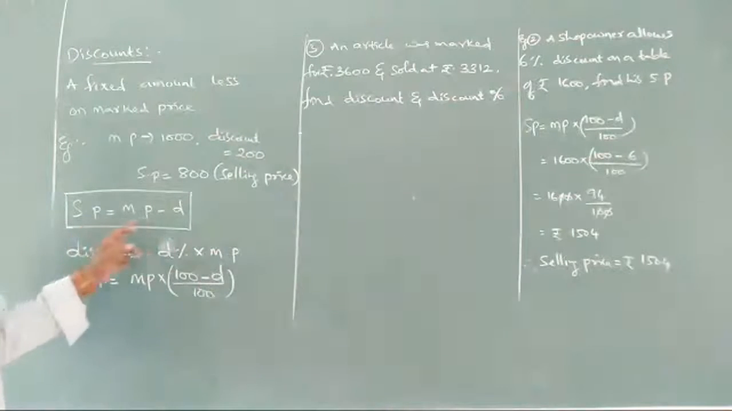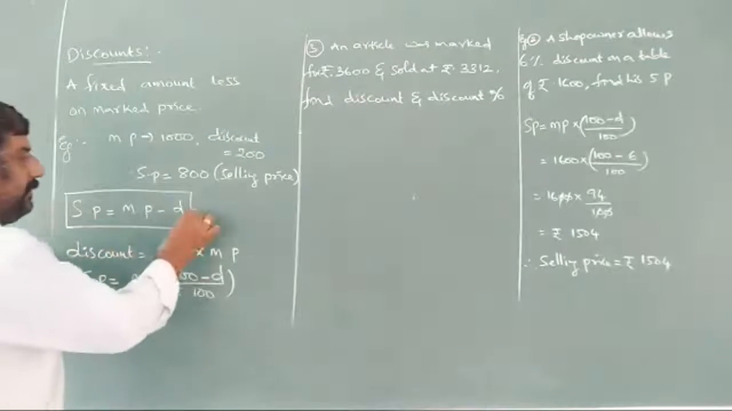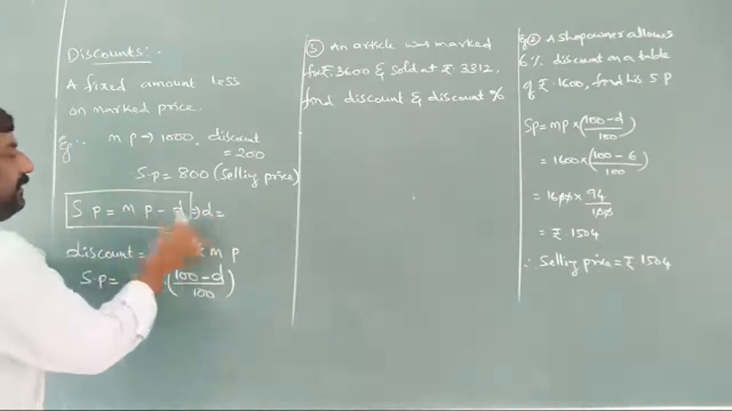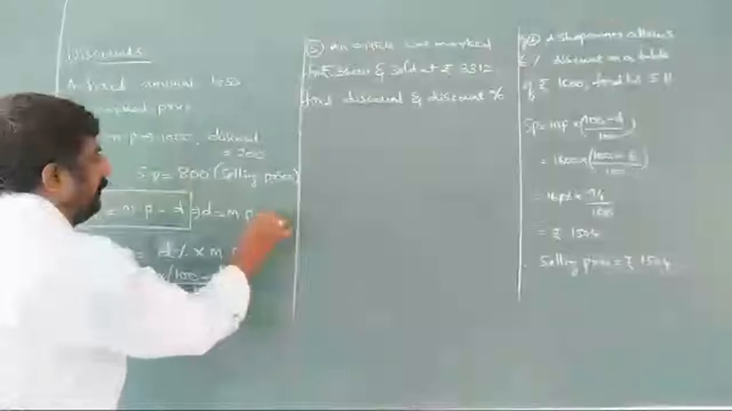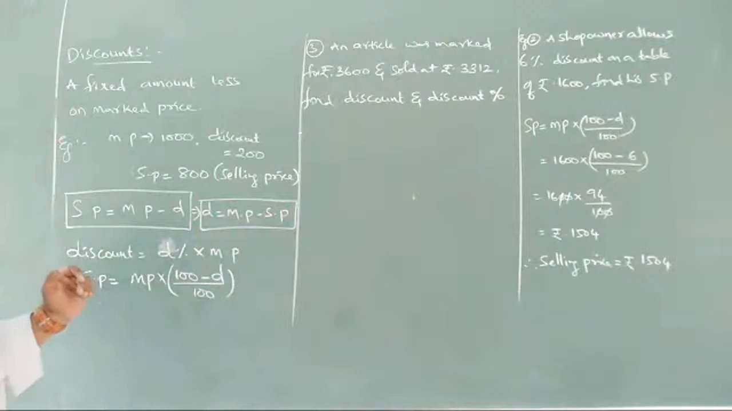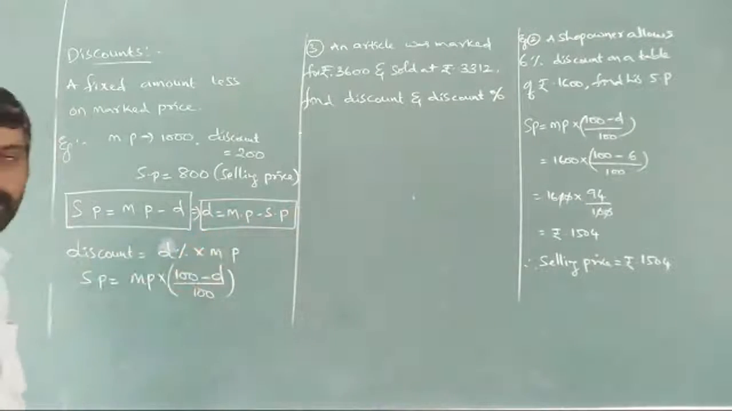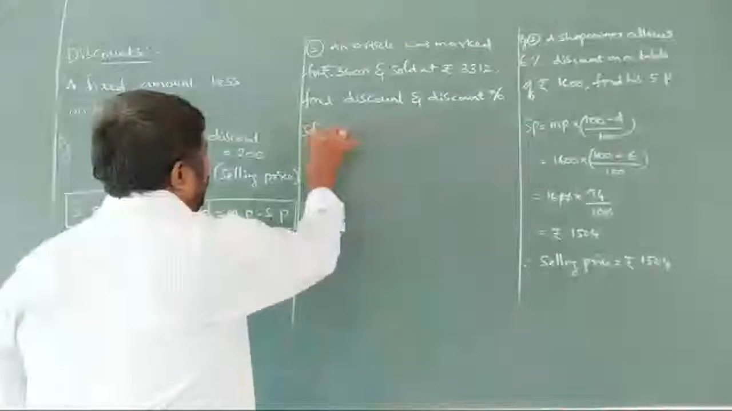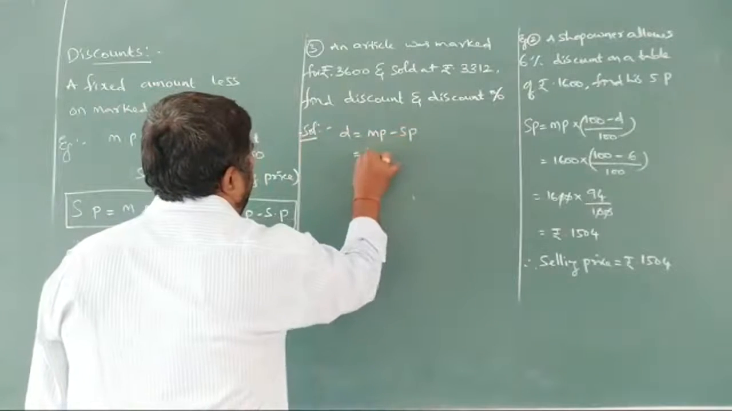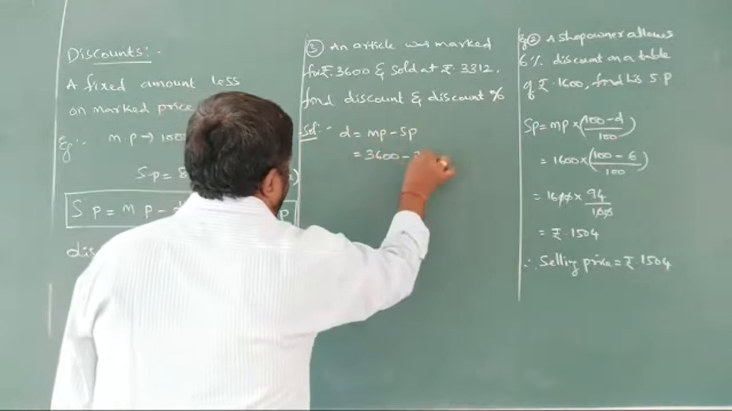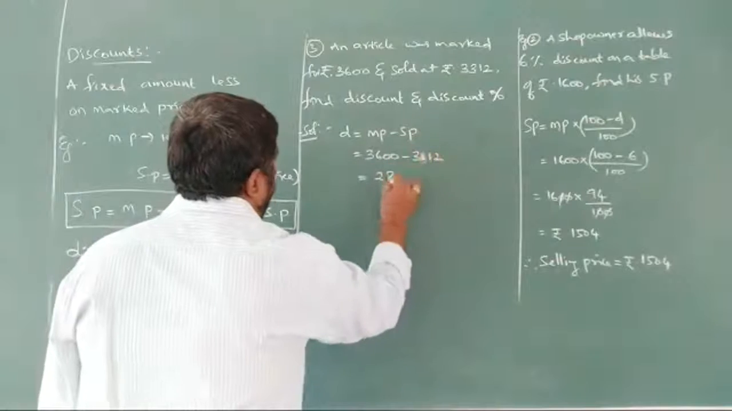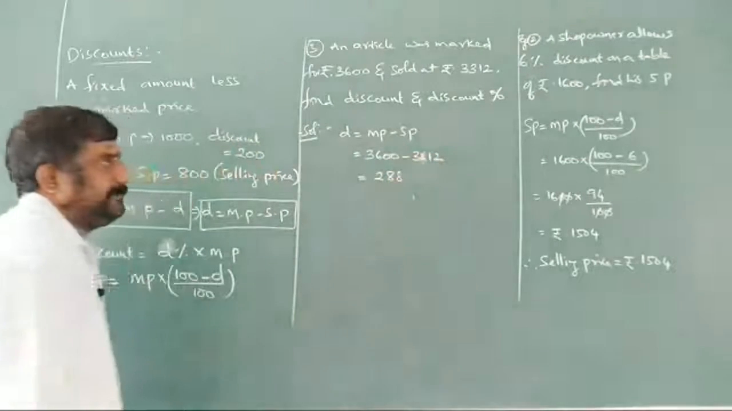What is the formula for discount? We can create a formula from this. This can be written as D is equal to MP minus SP. How are we getting here? Discount is nothing but marked price minus selling price. So the solution we are writing here: discount is equal to MP minus SP, 3600 minus 3312. How much is it going to be? 288 it is going to be.